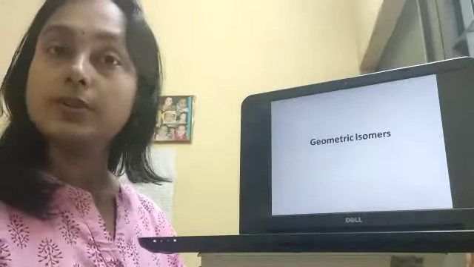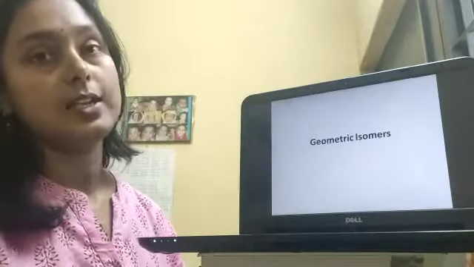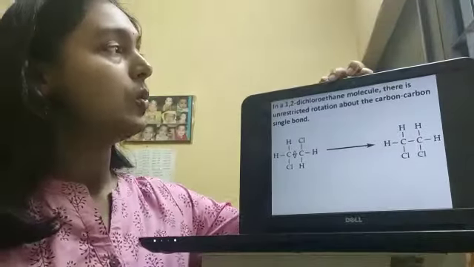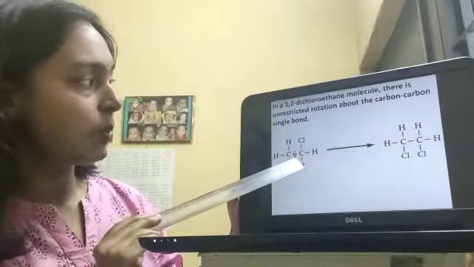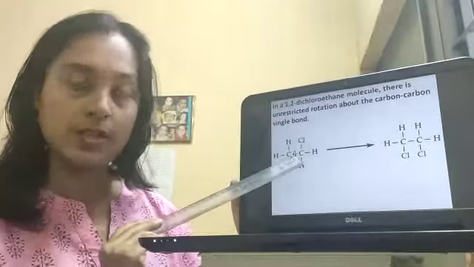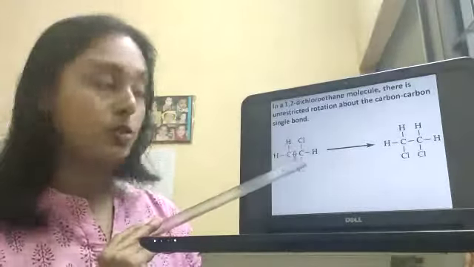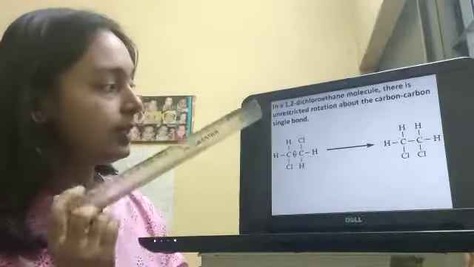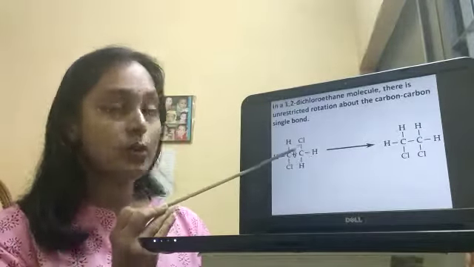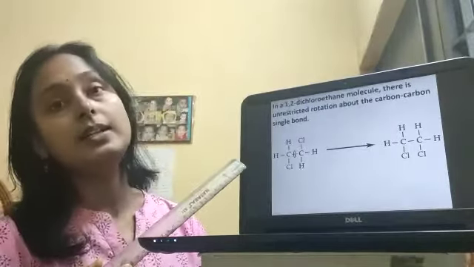Those are geometric isomers or cis-trans isomers. So consider the molecule 1,2-dichloroethane. There is unrestricted rotation about the carbon-carbon single bond. As we already told, that carbon-carbon single bond can be rotated with respect to the groups attached to the carbon. So here, as it is a single bond, we can rotate the bond and we can get different types of